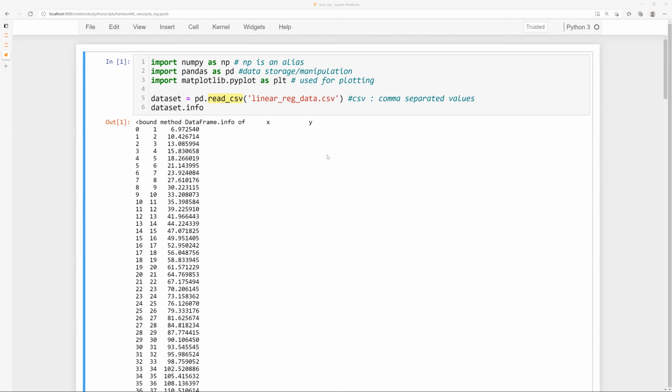Can you see my text editor or not yet? No, sir. Okay. Can you see it now?